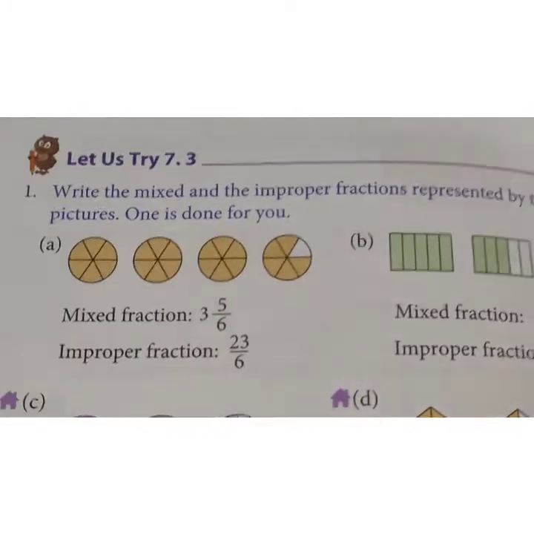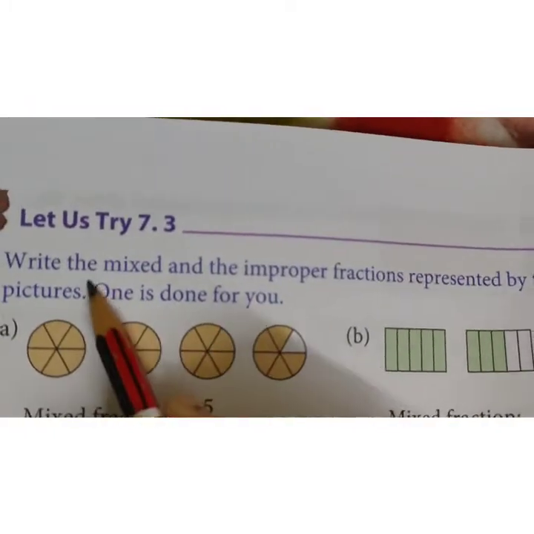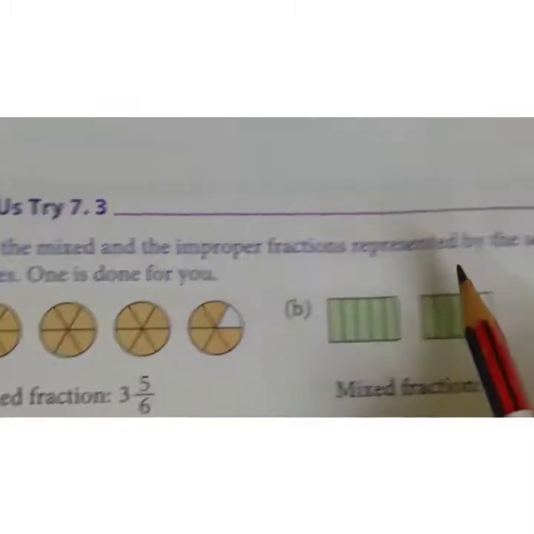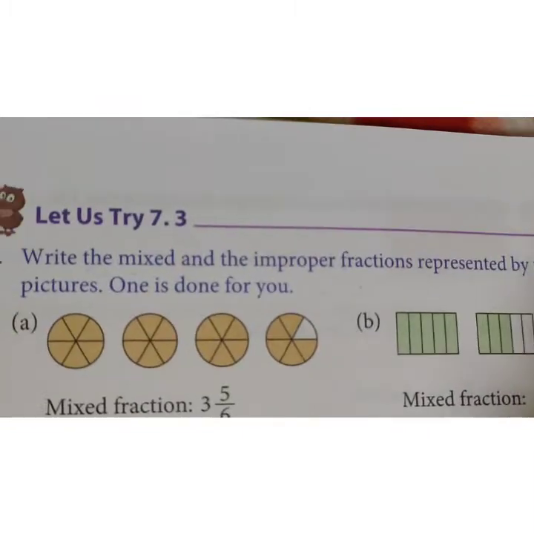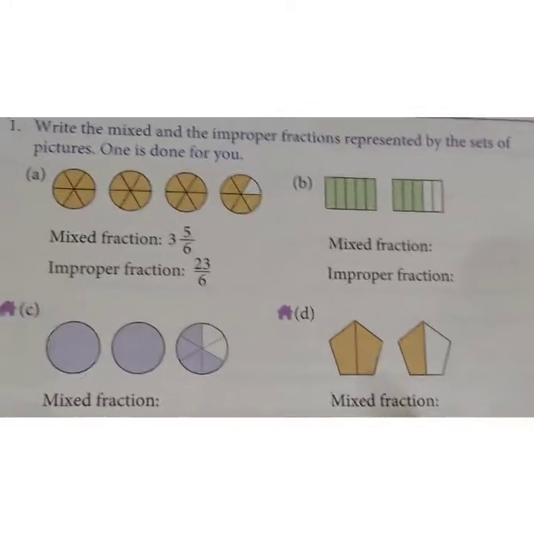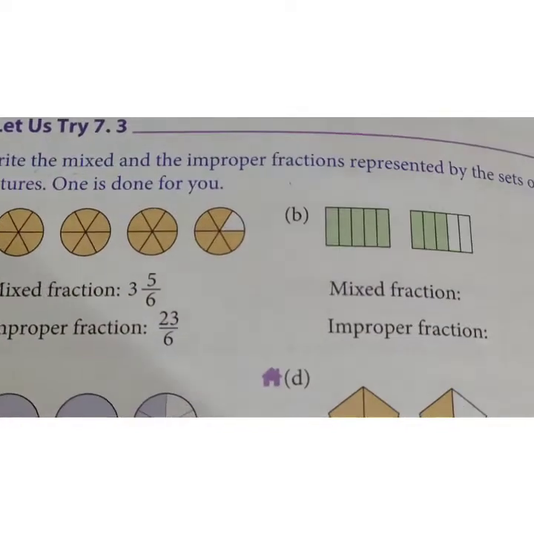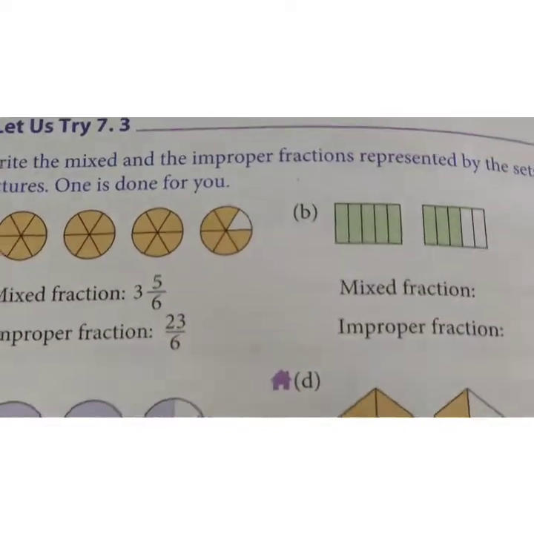So here is our exercise 7.3 and you can read the first question. Read this question carefully, kids. Write the mixed and the improper fraction represented by the sets of pictures. One is done for you. You can see some pictures here, kids. You have to find the mixed fraction from this picture and then convert the mixed fraction into an improper fraction, which we have already learned.